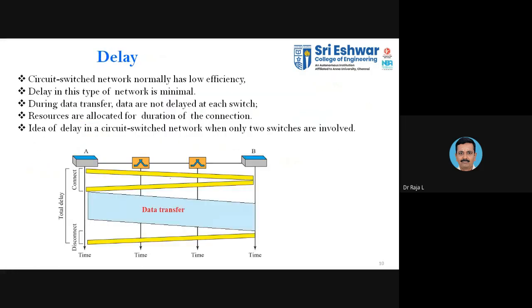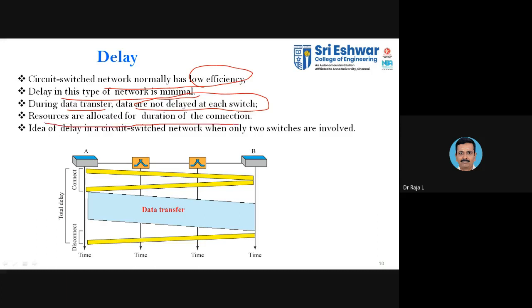The next one is the delay. After efficiency, we have the delay. Circuit switched networks normally have low efficiency when compared with the other two, but the delay in this type of network is minimal. As you have a fixed path, you need not find a new path. For connection establishment, we have a fixed path, so the delay is minimal. During the data transfer, data is not delayed at each switch. Since we have a dedicated connection, the delay is very minimal here.